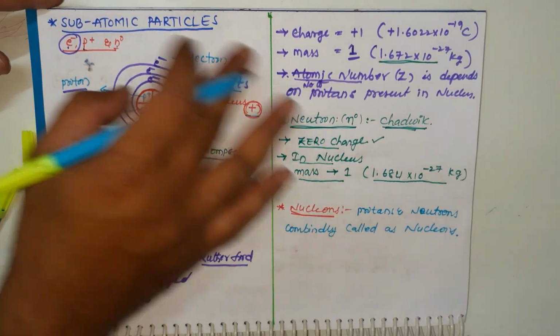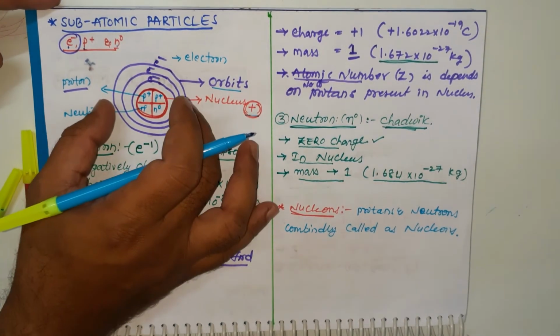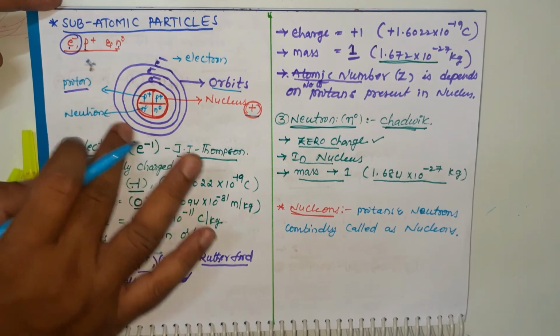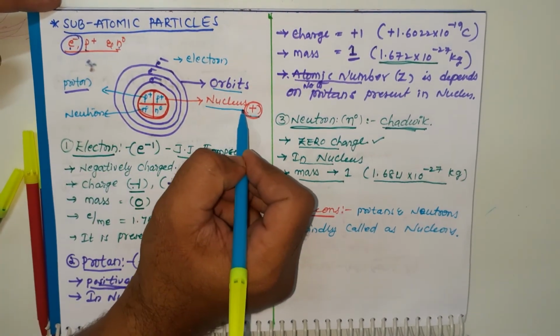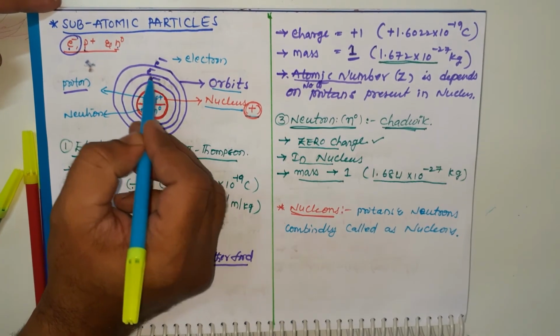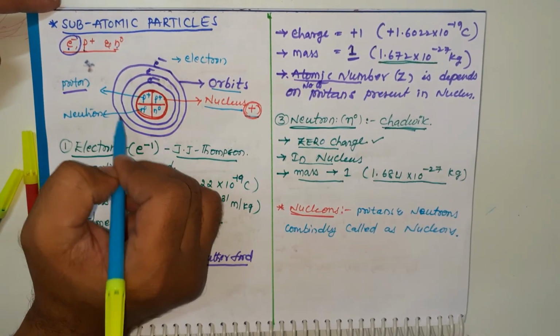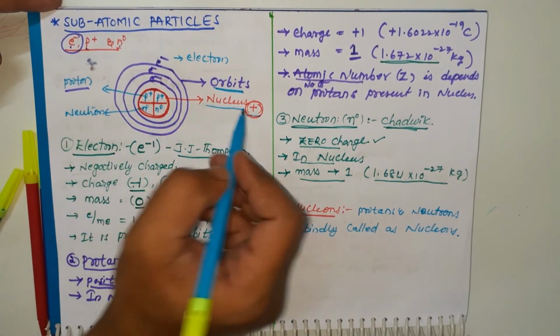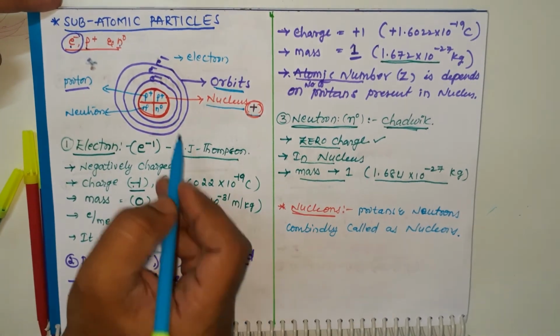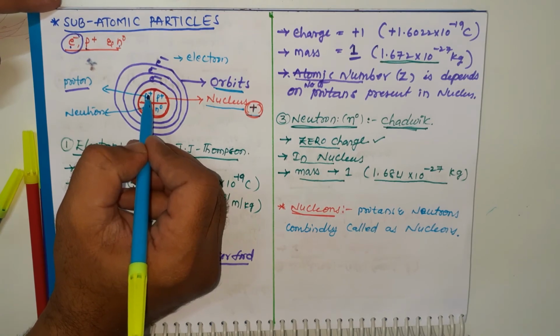Okay students, let me briefly explain the atomic structure, an imaginary model. In the central part there is a nucleus. Around the nucleus we find spherical or circular paths known as orbits. That nucleus has positive charge because protons have positive charge.